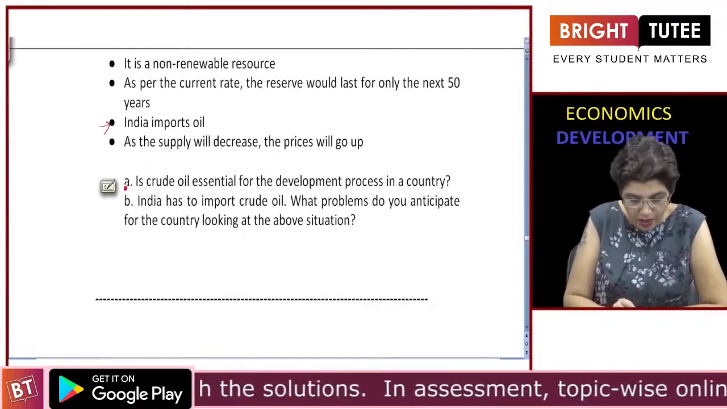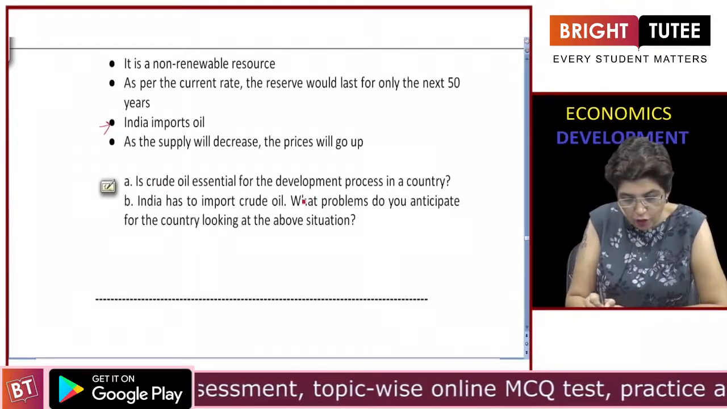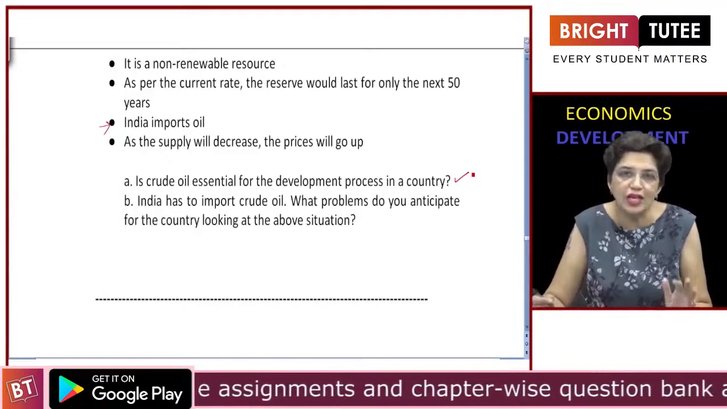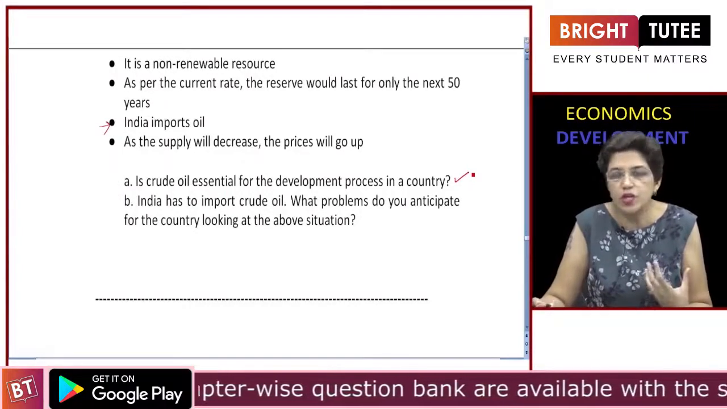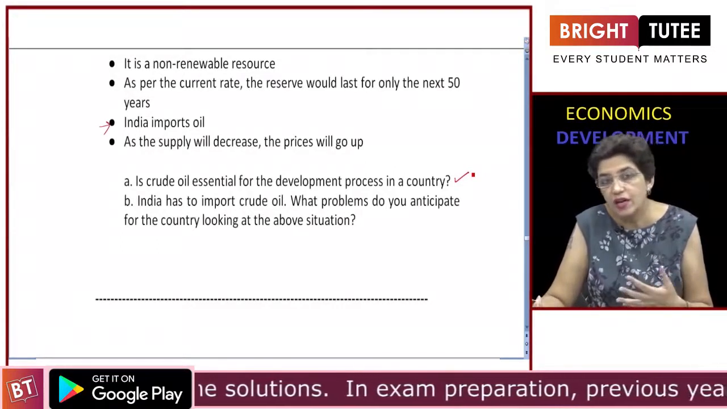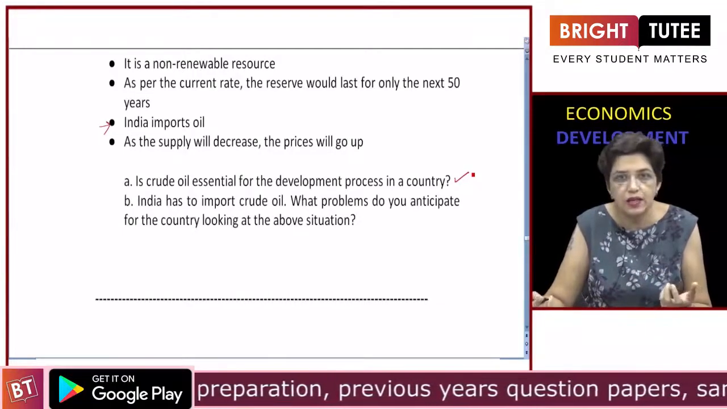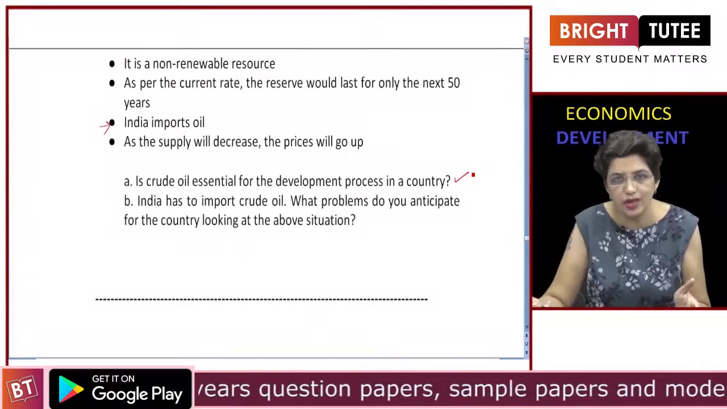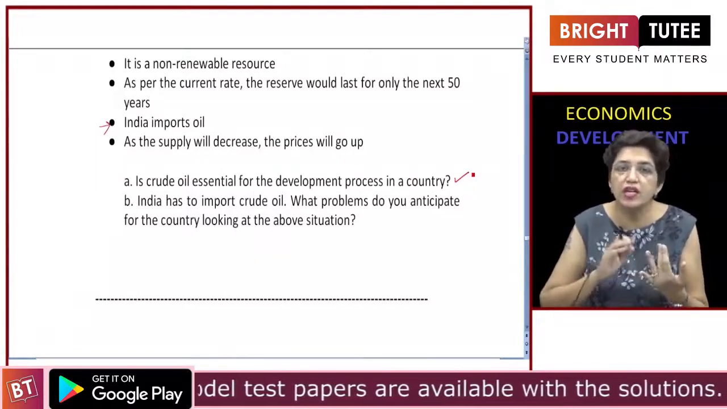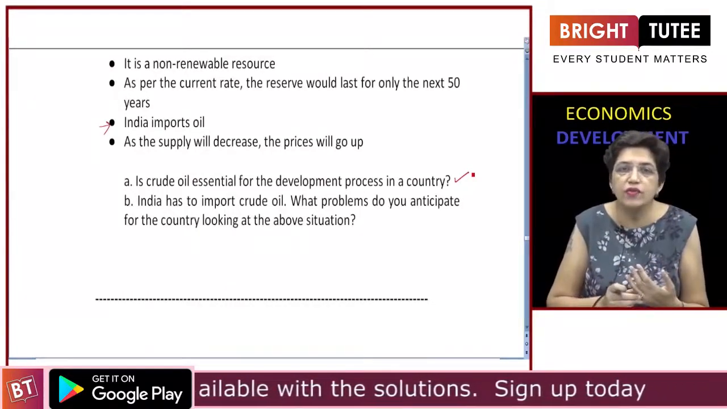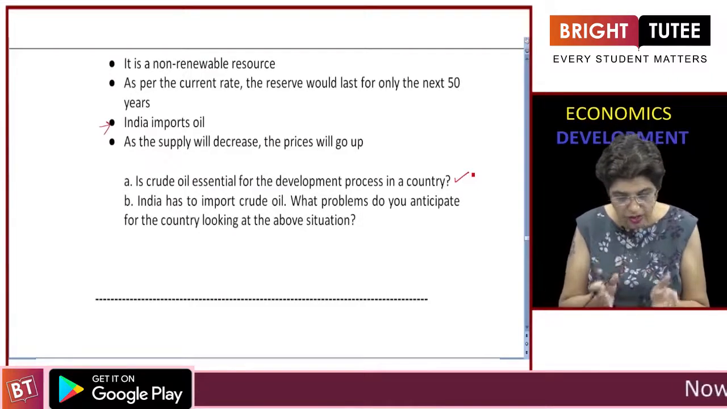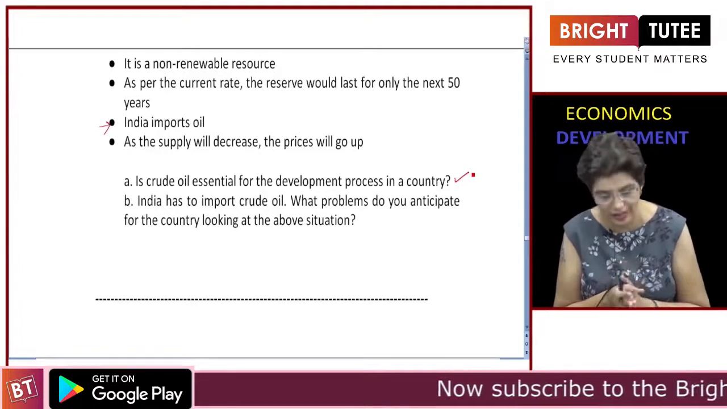Two questions from this topic. First of all, is crude oil essential for the development process in a country? Yes, crude oil is very important. After fractional distillation of crude oil, many important products are formed, like petrol, diesel, CNG, paraffin wax, Vaseline, and even many industrial products. So we need all these products to run our industries, to run our vehicles, and in our day-to-day life also, for cooking. So yes, crude oil is definitely essential for development.